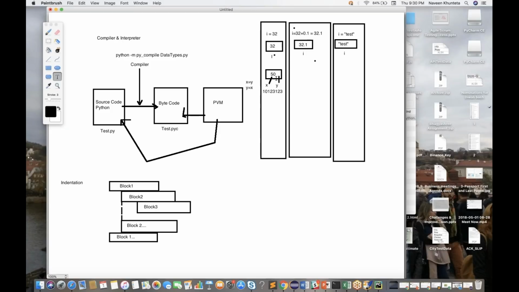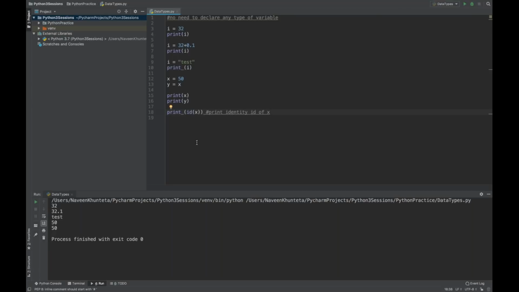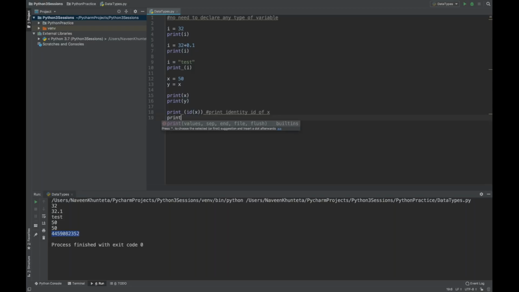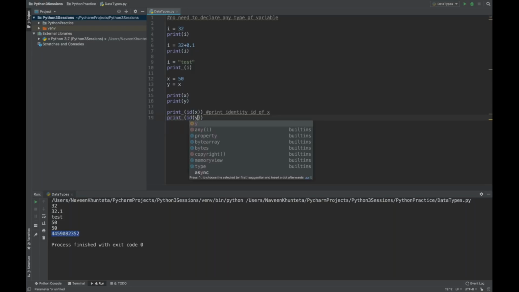If you run it, for print id(x) you are getting some identity id. Can you see that? Some random unique number, 445 something. Same thing if you print the identity id of y like this. Okay, so let's see.